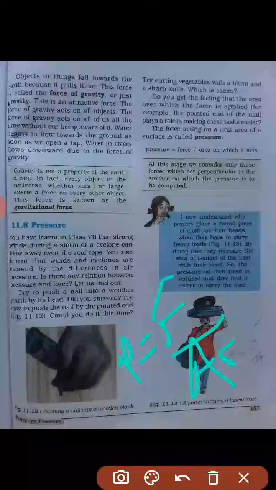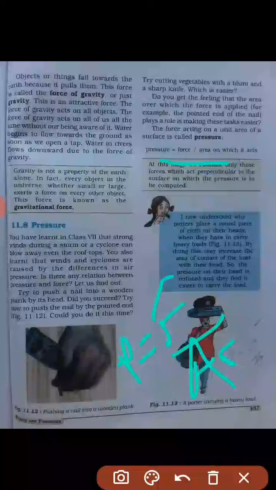So the area of a square, rectangle, or whatever surface, if it is a circular surface, then what will be the area? You know the formula of area, pi r square. In mathematics, and physics is applied mathematics. So if you are good in maths, you can easily calculate. You must practice 20 questions of maths daily, then you can solve this very easily. Okay. So the formula is pressure is equal to force upon area.